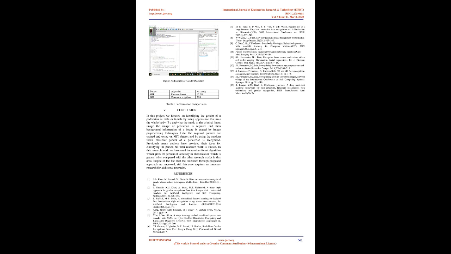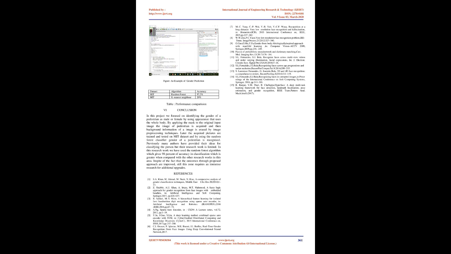Results. Figure, grayscale image of a pedestrian. Figure, binary image. Figure, prediction of gender output. Figure, an example of gender prediction. Table, performance comparison: dataset MIT, algorithm random forest, accuracy 97.5%; MIT, K nearest neighbor, 80%.